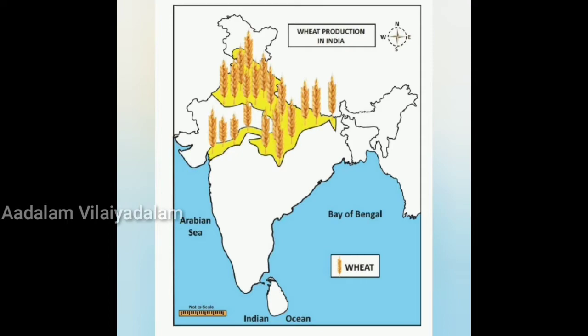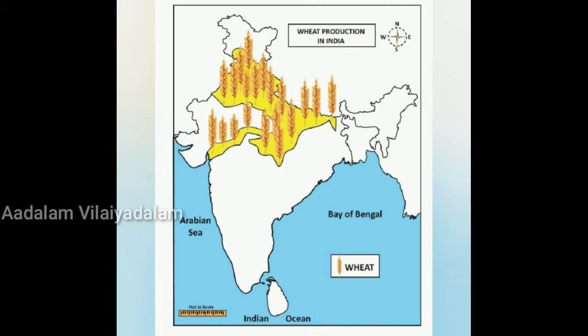So in most of our country also wheat is produced in a large way. We also mostly have rice and wheat, right? So wheat is an important crop. Over 85% of India's wheat production comes from 5 states, namely Uttar Pradesh, Punjab, Haryana, Rajasthan and Madhya Pradesh. So these are the states where they mainly concentrate on wheat production: Uttar Pradesh, Punjab, Haryana, Rajasthan and Madhya Pradesh.